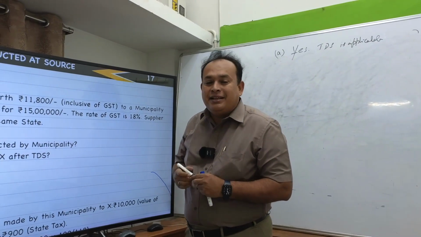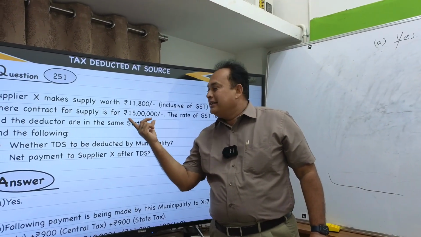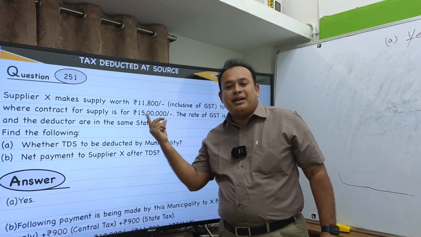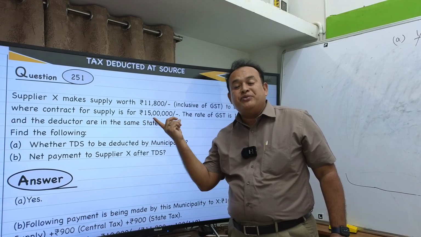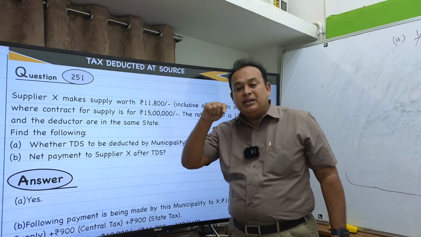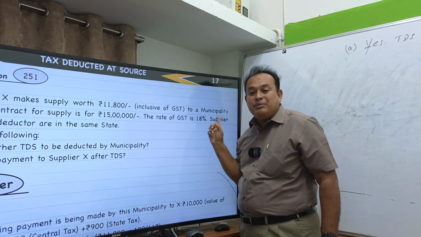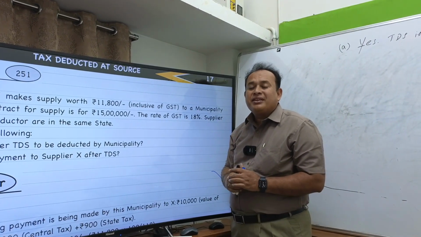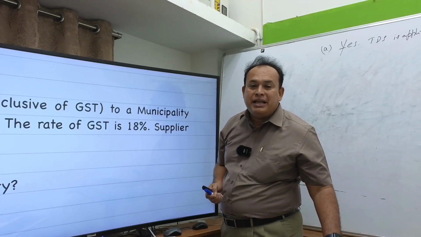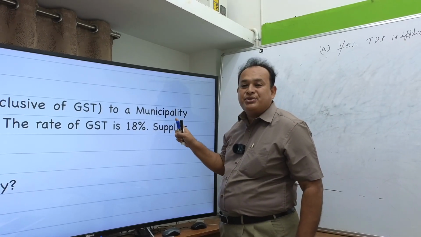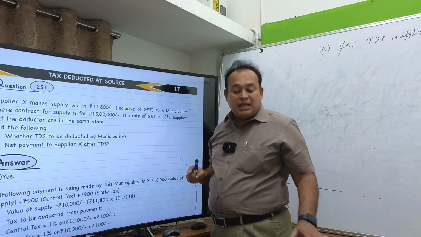Excellent. See here. The contract is for 15 lakhs, which is more than 2.5 lakhs. Therefore, it is applicable. And moreover, the recipient is a municipality. Municipality means what? It is one of the DDOs. A municipality is required to deduct the TDS.